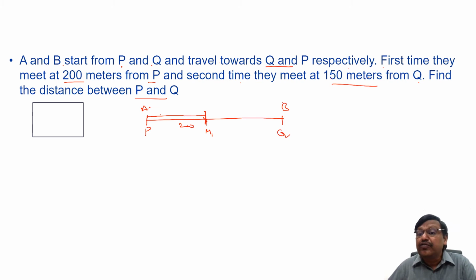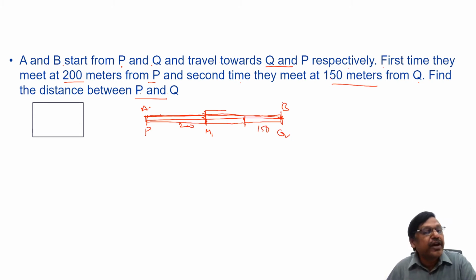Second time they meet at 150 meters from Q. So what happened? A came up to here. B came up to here. They met. So A will reach his destination, B will reach the destination, and then return. So again next time they are meeting at 150 meters from Q. Find the distance between P and Q.